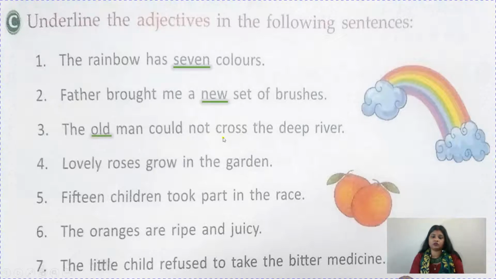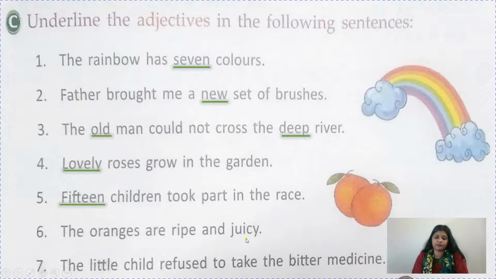Could not cross the deep river. How is the river? Deep. Lovely roses grow in the garden. See children, here roses and garden both are noun. Okay, and which word is describing roses? Lovely. So roses is described by lovely here. So lovely is an adjective, roses noun. 15 children. How many children? 15 took part in the race.